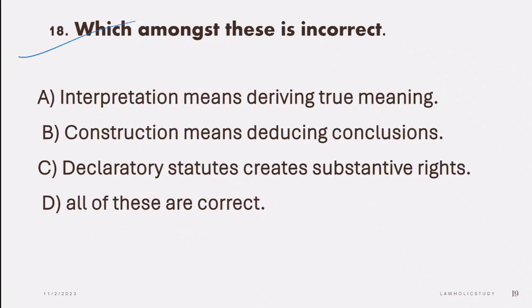Which amongst these is incorrect? So इसमें से क्या incorrect है हमें ये बताना है. Option A says interpretation means deriving true meaning. B says construction means deducing conclusions. C says declaratory statutes create substantive rights. And D says all of these are correct. So the correct option would be option C. Declaratory statutes does not create substantive rights. The option says it creates substantive rights, जबकि declaratory statutes substantive rights को create नहीं करते हैं.